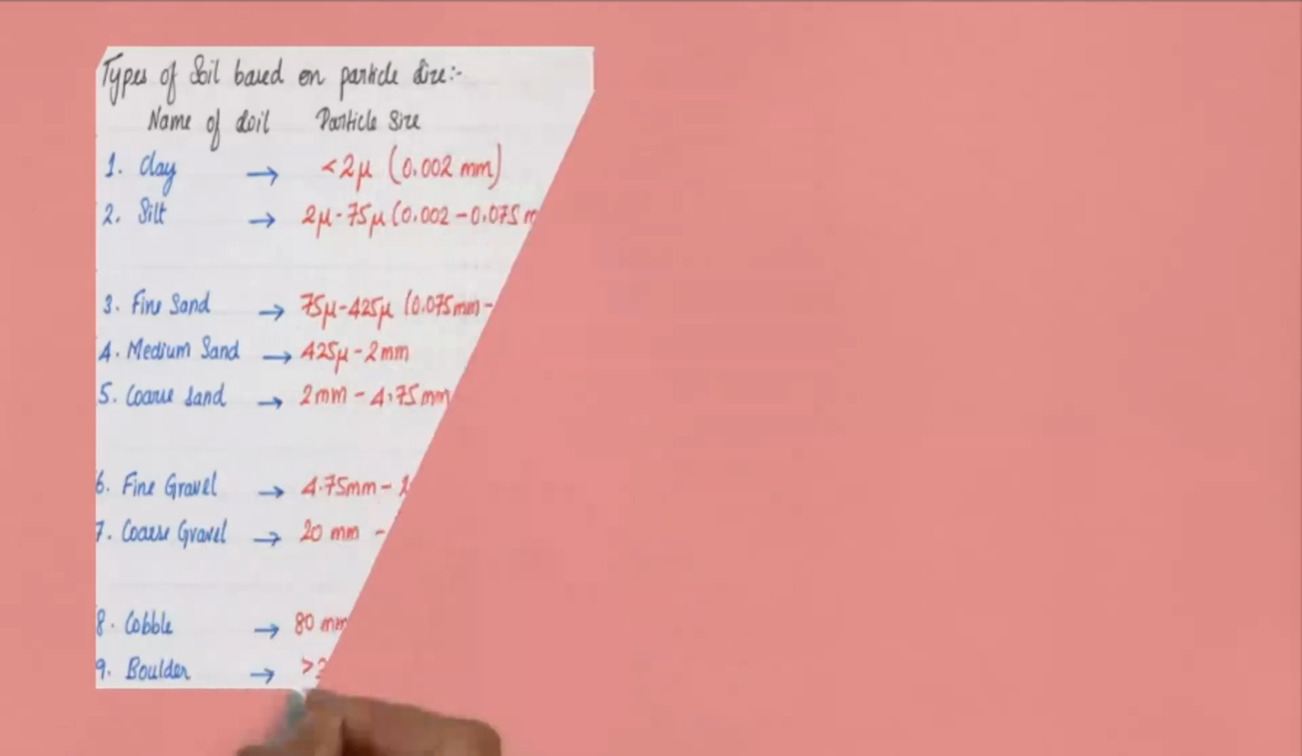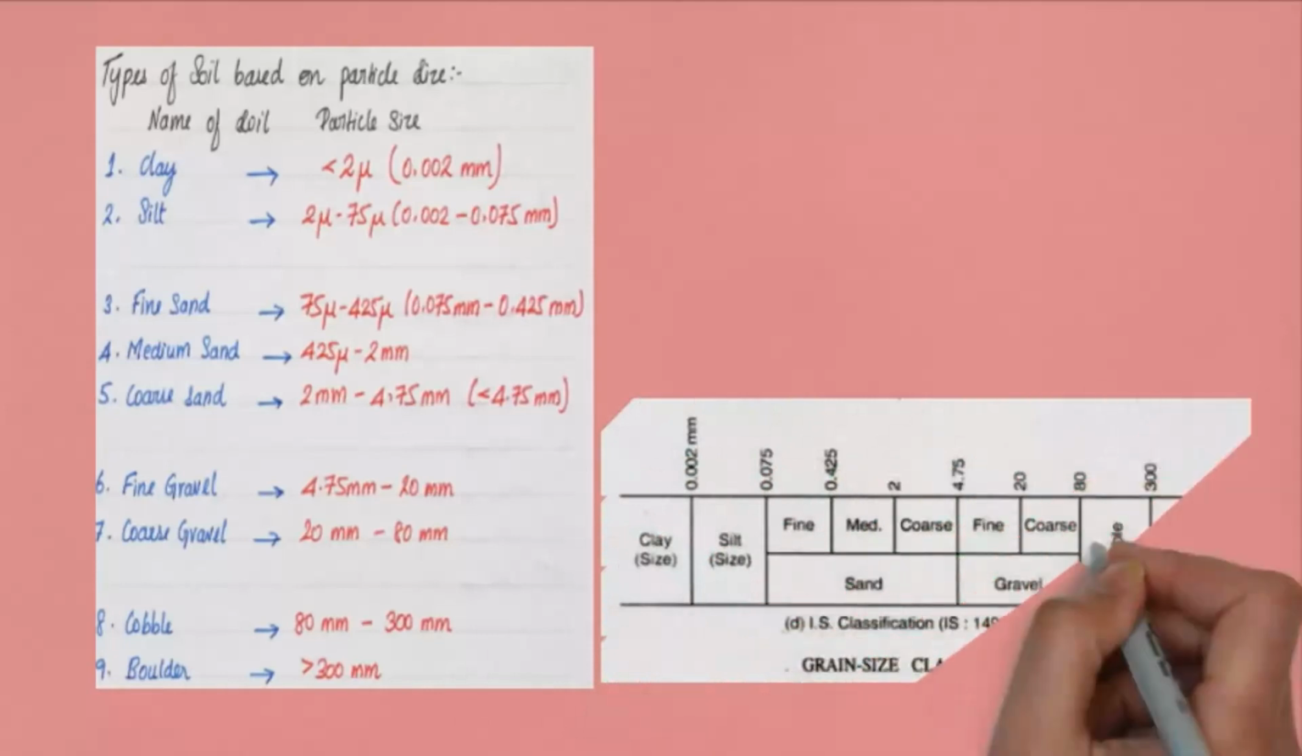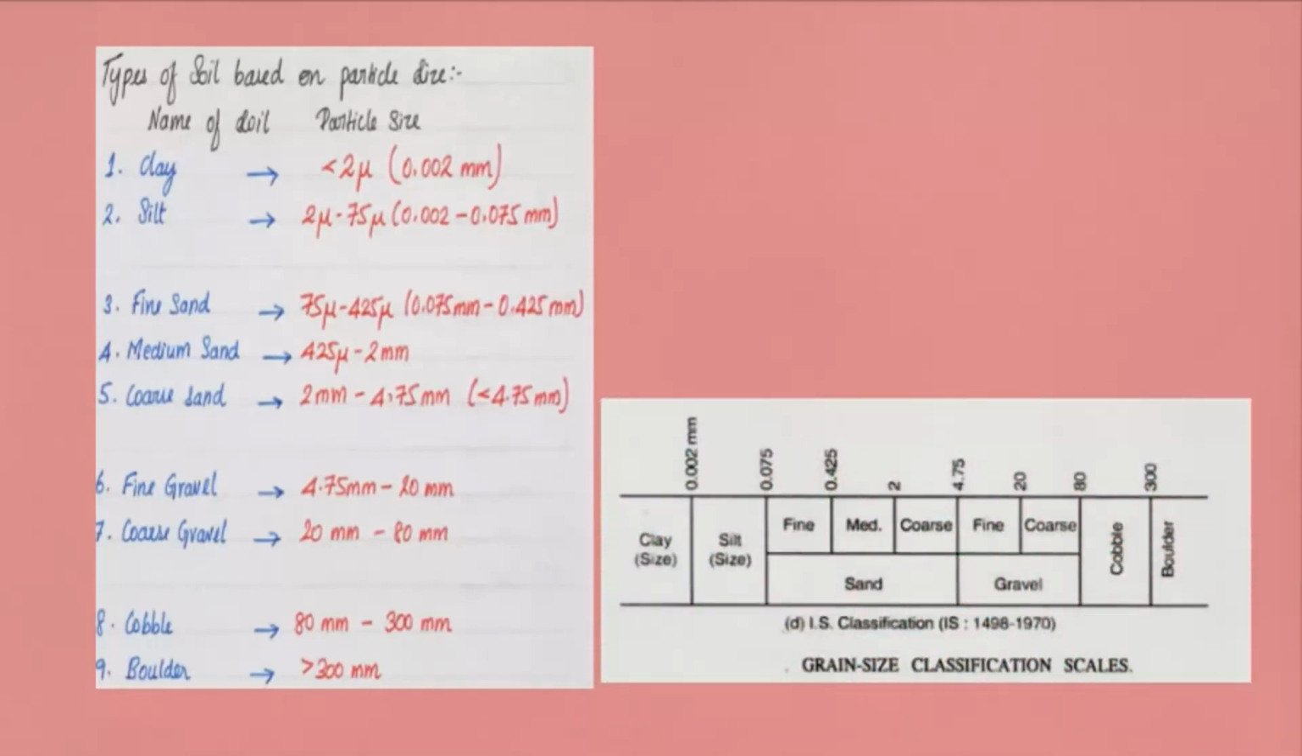Next, we have the types of soil based on particle size, and the image shows the name of the soil and the particle size. Generally, clay has a particle size less than 2 micron. From 2 micron to 75 micron it is silt, 75 to 425 it is fine sand, 425 micron to 2 mm it is medium sand, 2 mm to 4.75 mm it is coarse sand. And we can see the sand and gravel are distinguished by the 4.75 mm sieve, whereas fine grained and coarse grained are differentiated using the 75 micron sieve.